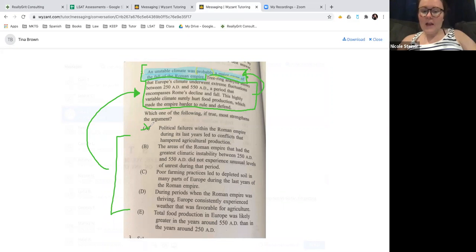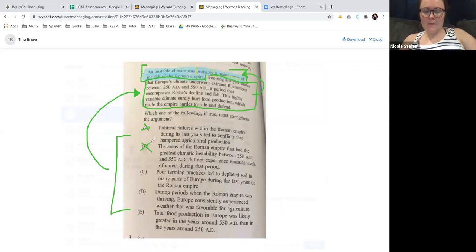B: The areas of the Roman Empire that had the greatest climatic instability between 250 AD and 550 AD did not experience unusual levels of unrest during that period. That doesn't really make sense, because we're saying the climatic instability is what caused the unrest.